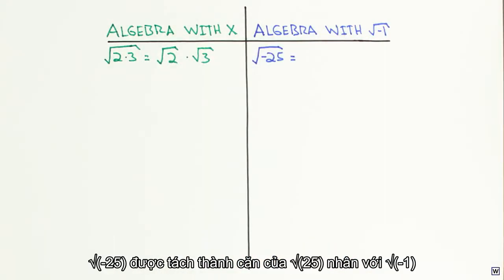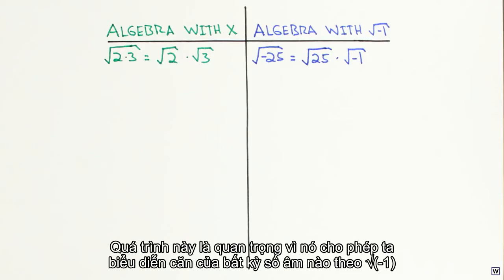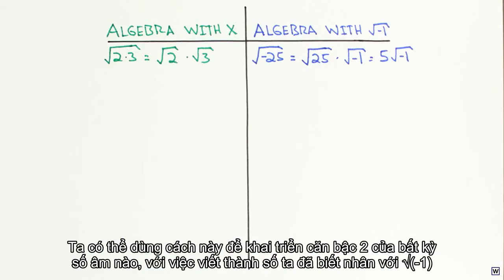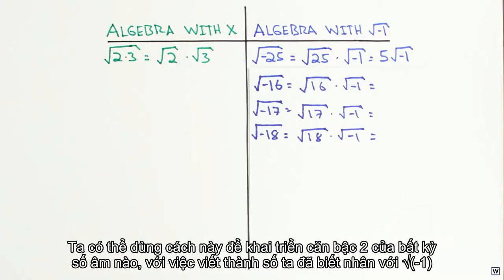The square root of -25 splits into the square root of 25 times the square root of -1. This process is important because it allows us to express the root of any negative using the square root of -1. The square root of -25 becomes 5 times the square root of -1. We can use this process to expand the root of any negative number, writing it as some number we already know about times the square root of -1.